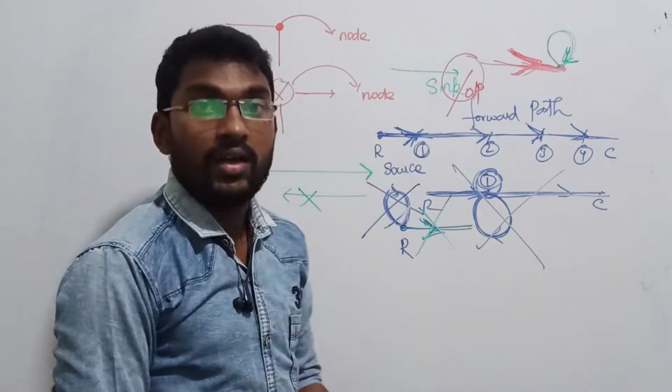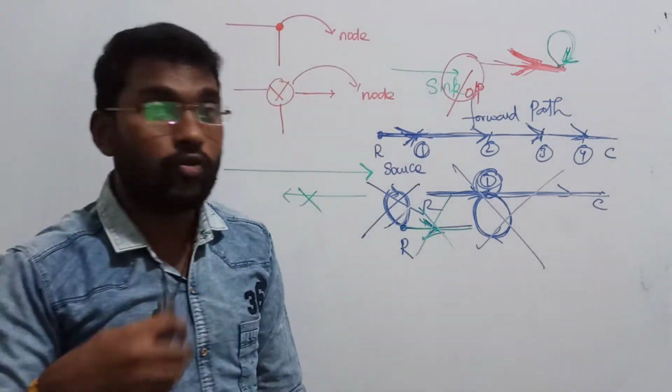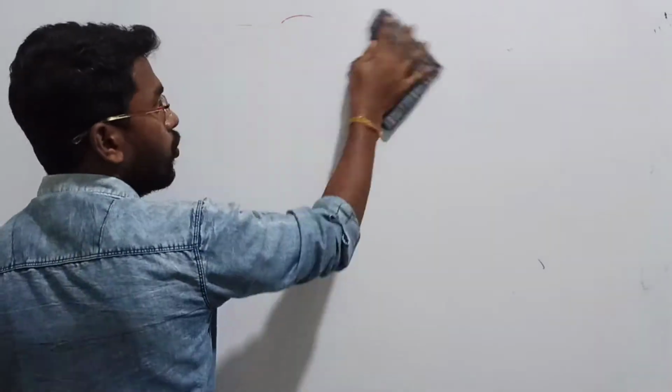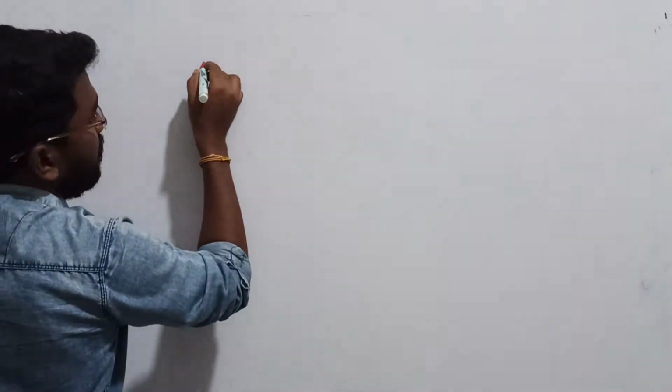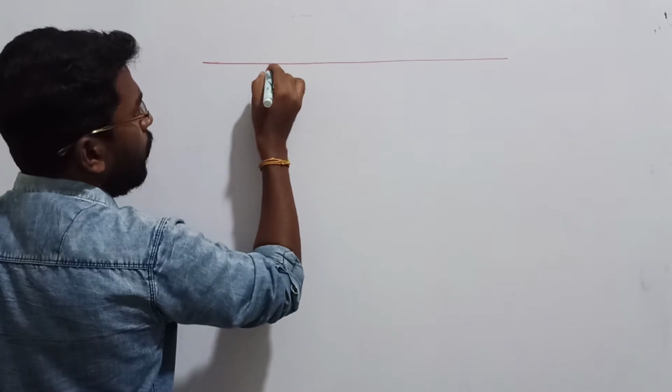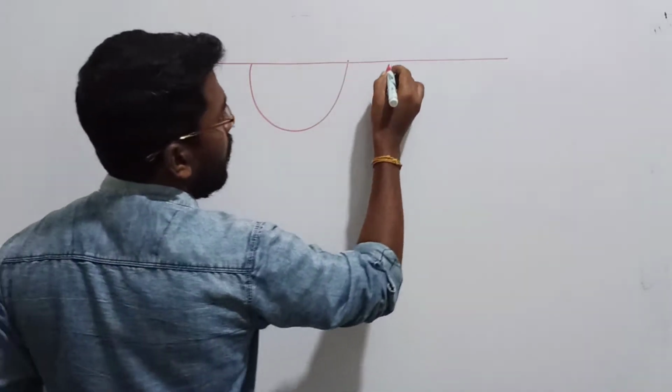That is the basic thing. The next thing is, let us understand the meaning of loops, and what I can say, individual loops and non-touching loops, two non-touching loops, three non-touching loops. What is the meaning of them all? Now I have a path like this. Some path will be given like this, and in that path some loops will be given like this.